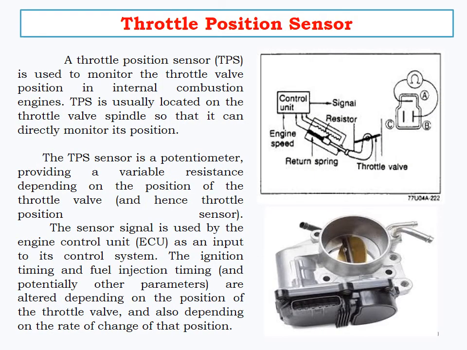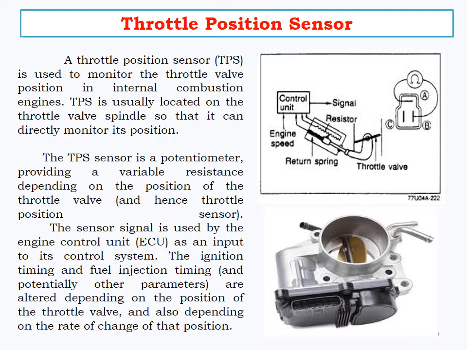Throttle position sensor. The throttle position sensor is used to monitor the throttle valve position in internal combustion engines. The TPS is usually located on the throttle valve spindle. This sensor is a potentiometer providing a variable resistance dependent on the position of the throttle valve.